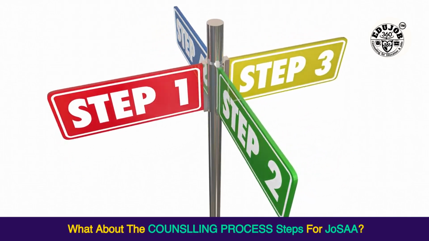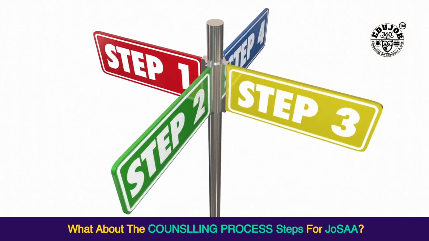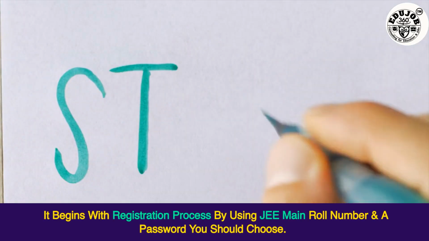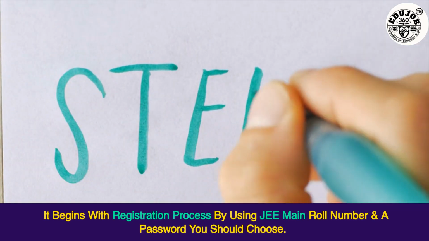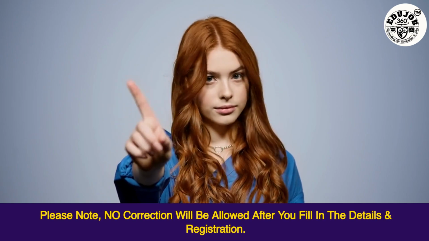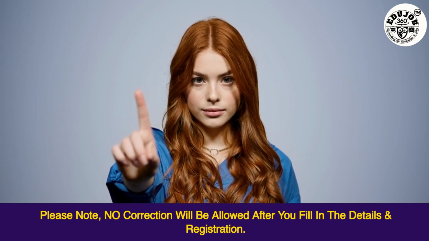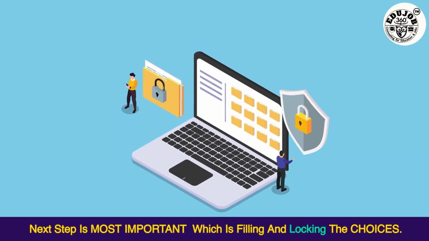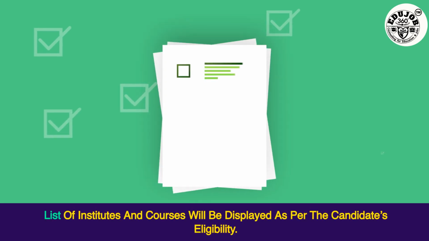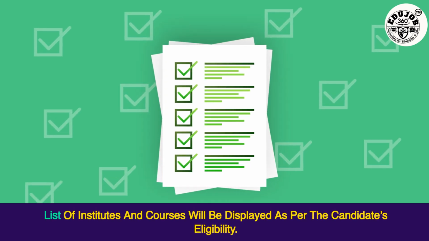What about the counselling process steps for JoSAA? It begins with the registration process by using your JEE Main roll number and a password you should choose. Please note, no correction will be allowed after you fill in the details in registration. The next step is most important, which is filling and locking the choices. A list of institutes and courses will be displayed as per the candidate's eligibility.